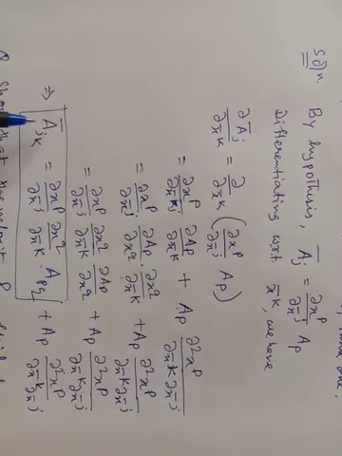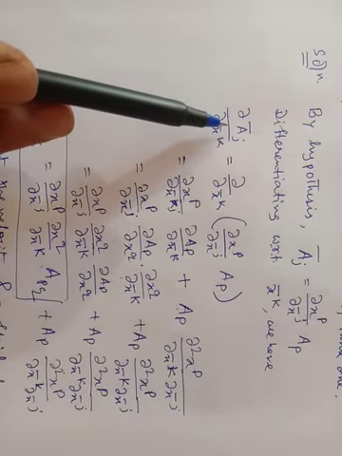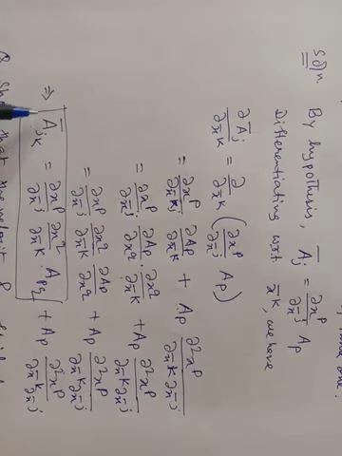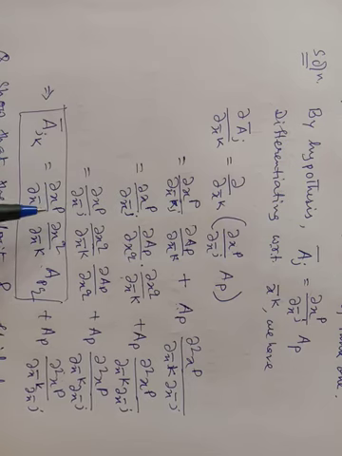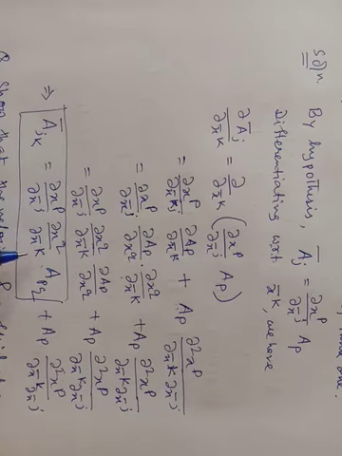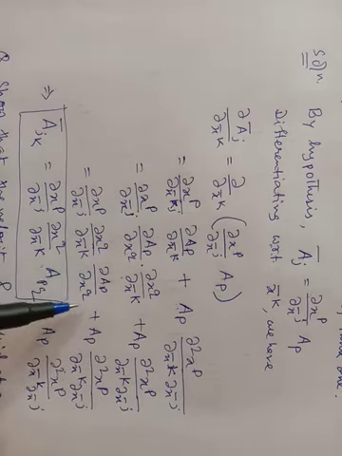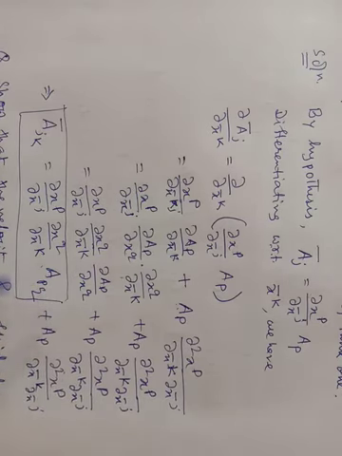So this implies, you can write ∂Ā_j/∂x̄^k as A̅_jk. So the term ∂x^p/∂x̄^j ∂x^q/∂x̄^k, you can write this term as A_pq, and the second term as it is.